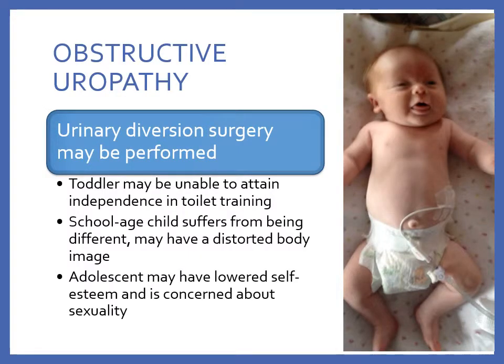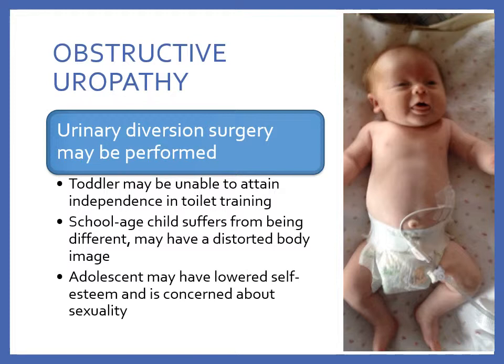Patients with obstructive uropathy may require urinary diversion surgery. Options are ureterostomy, ileal or colon conduits, nephrostomy, suprapubic tube placement, and vesicostomy. And what the surgeon chooses depends on where the obstruction is.